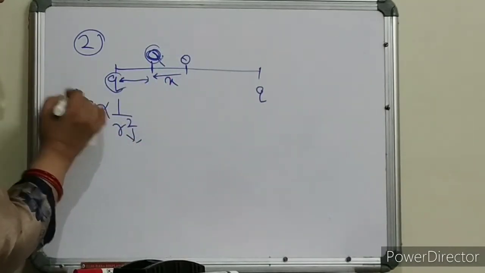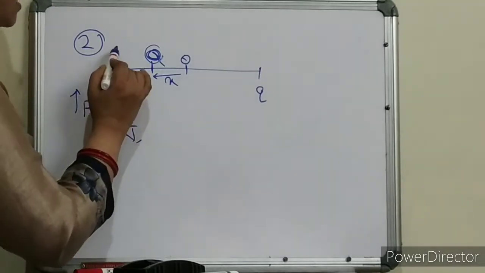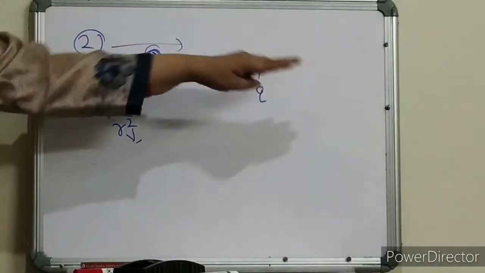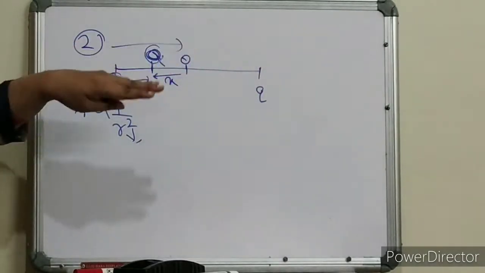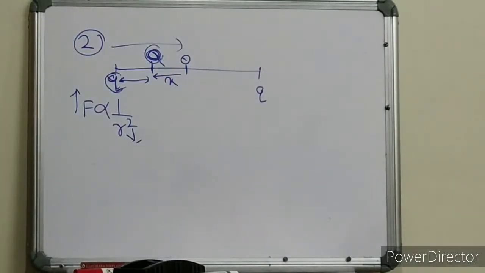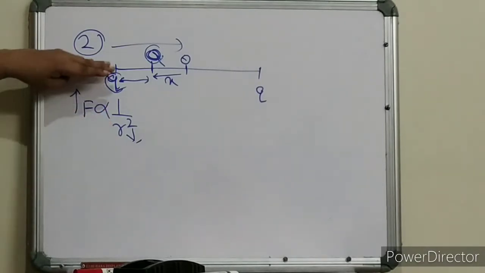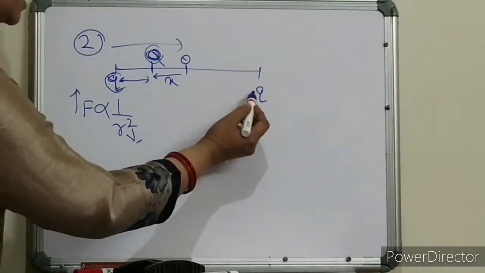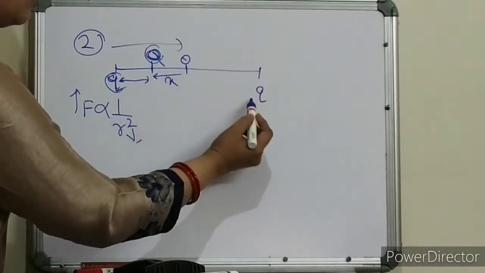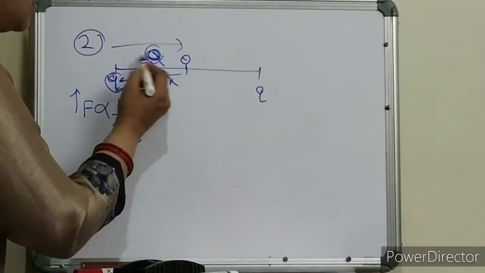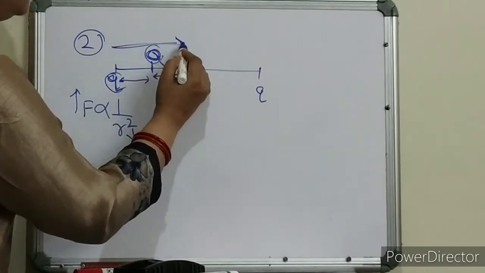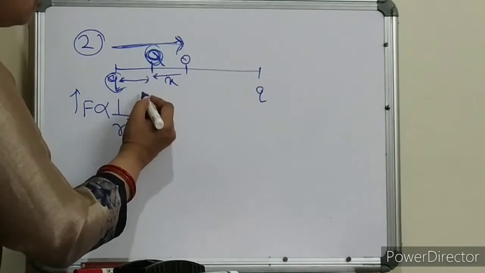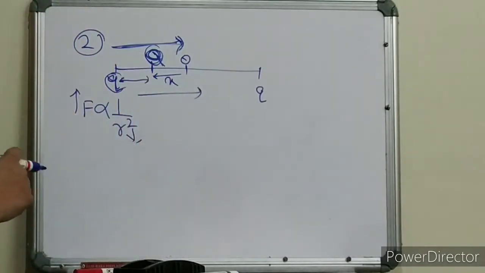So this force will be more. So this q will now push this q in this direction. Okay, repel because both are positive charges. Is it clear? So the net force is in this direction, because this charge will also push, but since it is closer, this net force will be in this direction. So again the q charge will go back towards the mean position.